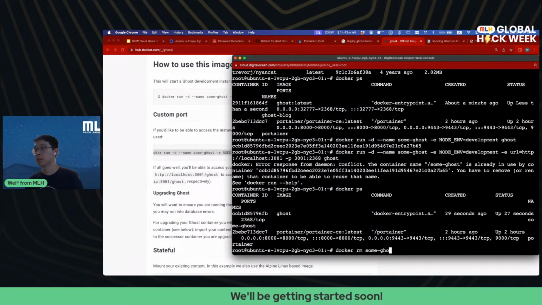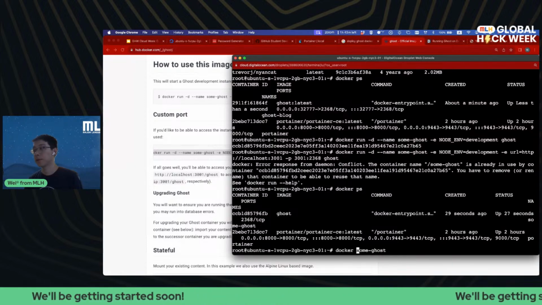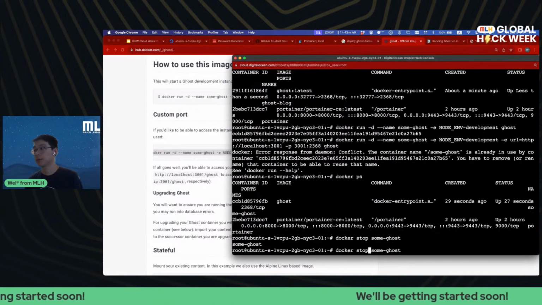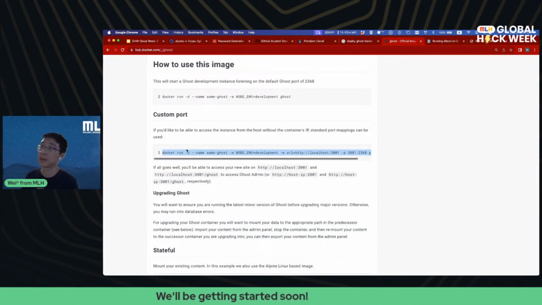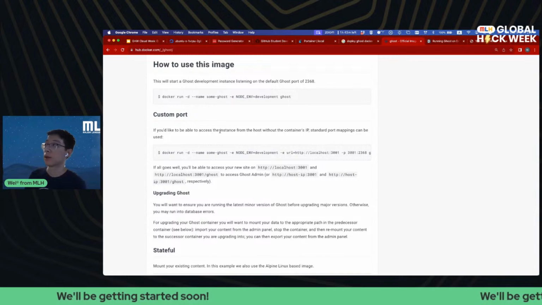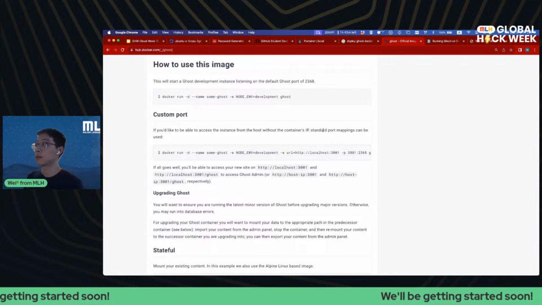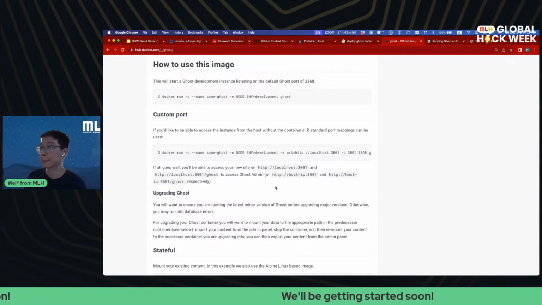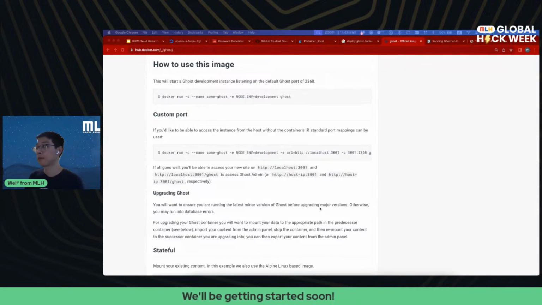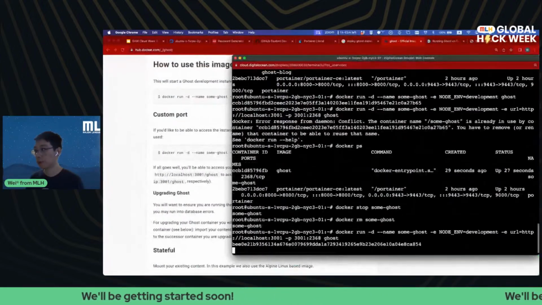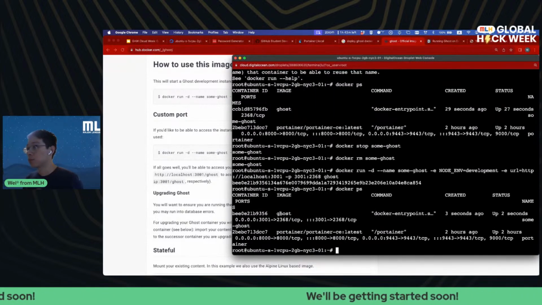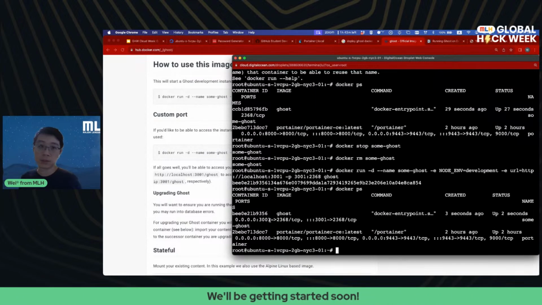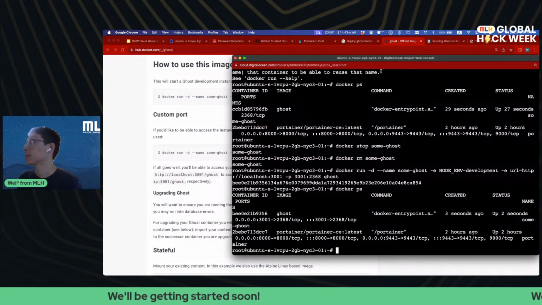We first need to stop it, and then we can remove it. All right, next we can run this new command that we found here. If you would like to access the instance, add some port mapping, and run. Now if we do a Docker PS, we should see Ghost running, and it's listening on port 3001 as expected.